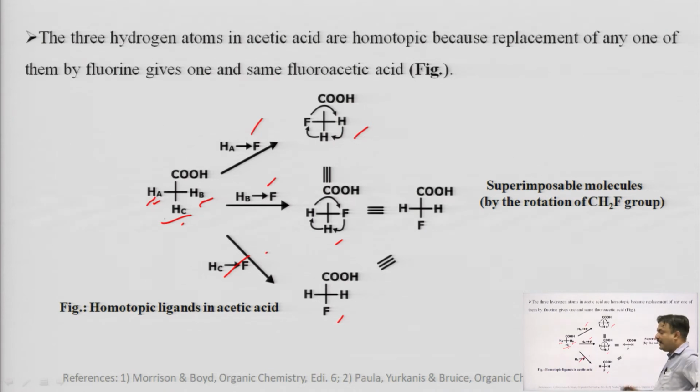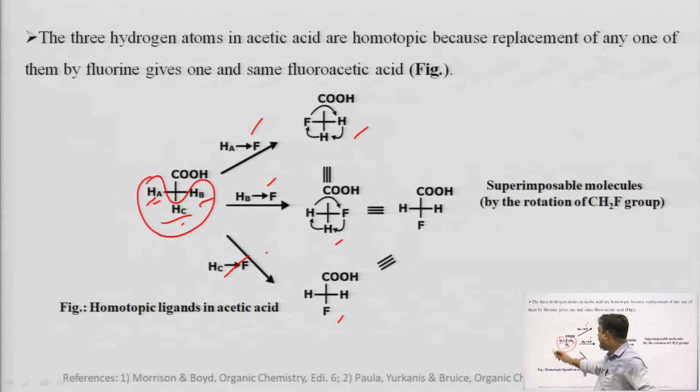On analyzing all 3 molecules, we can say that all the molecules are the same. They are superimposable by rotation of the CH2F group. So we can say that these hydrogens are homotopic ligands in acetic acid.